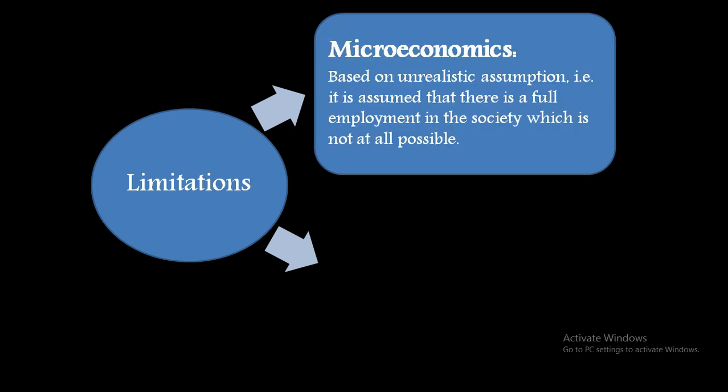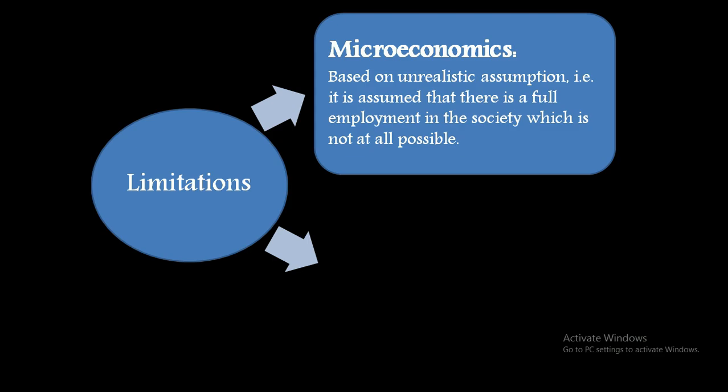Now, what are the limitations? As we have seen the basic introduction and gradually the differences, you must have come to know there are some limitations. And what are those limitations, especially in microeconomics? As we feel when studying microeconomics, we assume that macroeconomics is constant or not changing.